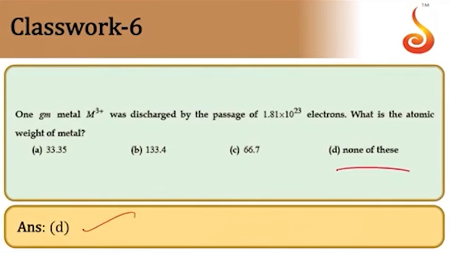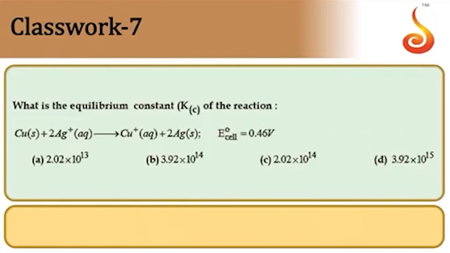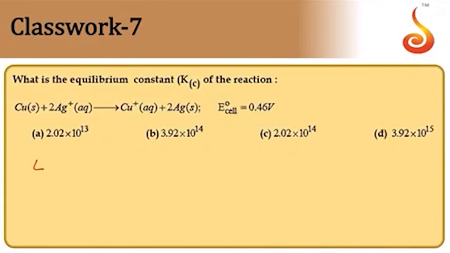Next one. What is the equilibrium constant K for the reaction Cu plus 2Ag plus going to Cu plus 2Ag? E naught of the cell is given to us. So we have a direct formula, that is E naught will be equal to 0.059 by n into log of K.